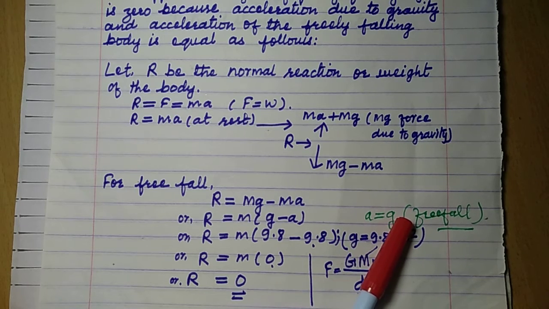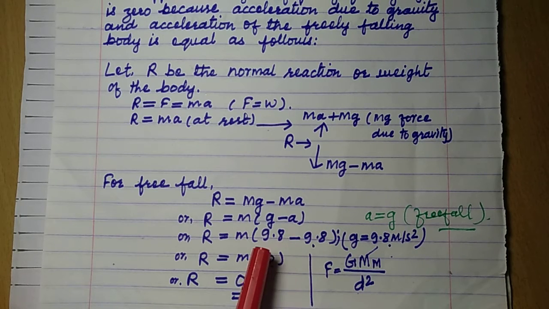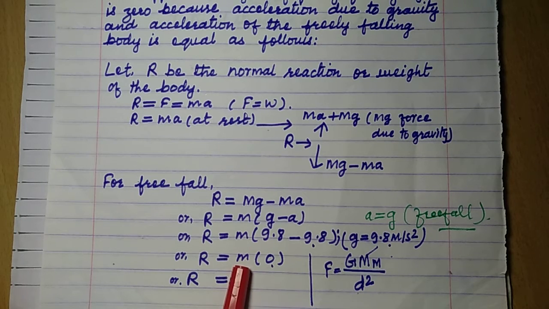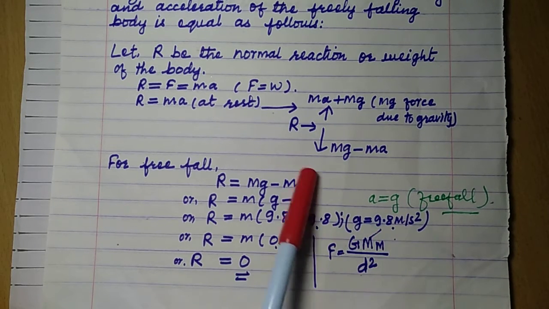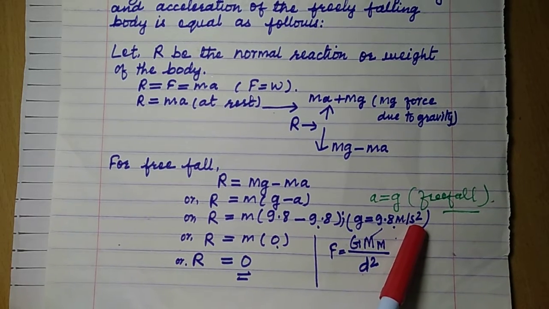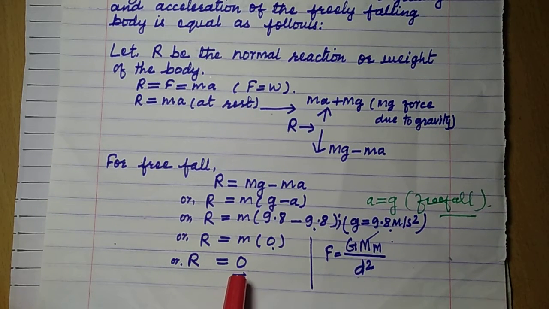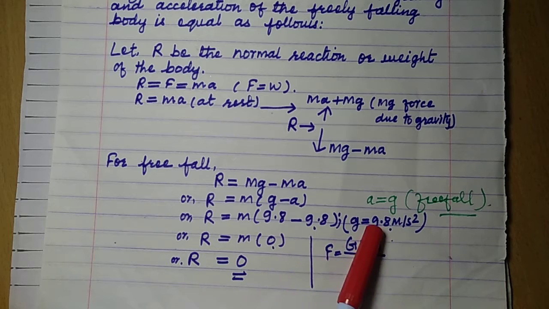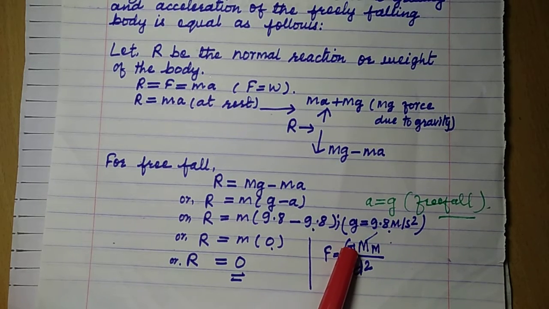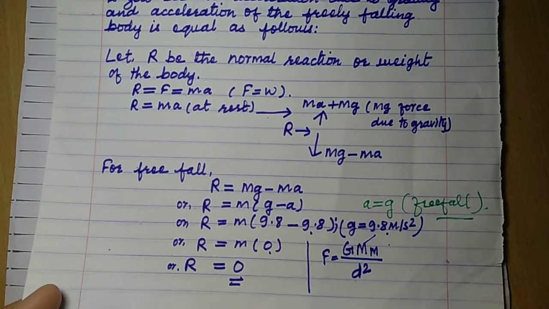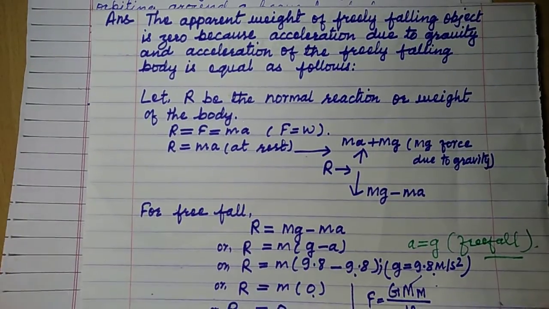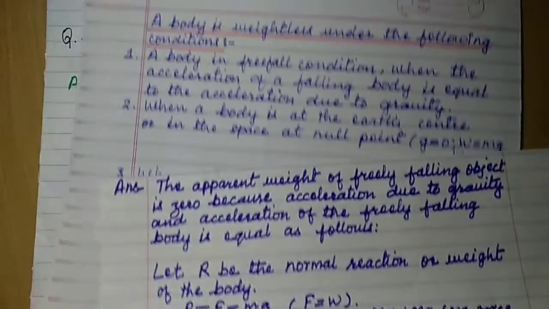So R equal to m times (g − a), where g is equal to 9.8 and a is equal to 9.8 because a equal to g, right? So both are 9.8. So 9.8 minus 9.8 is 0. Zero multiplied with anything is 0. That is why the weight of the body in free fall condition is 0. So this calculation gives you the weight of the body in free fall condition, which is 0, right? This 9.8 is on the earth, with capital M the mass of the earth. So this way the weight of the body in free fall condition is 0.